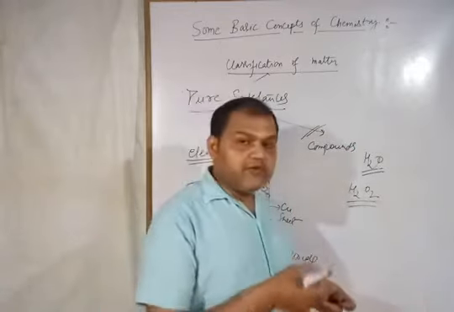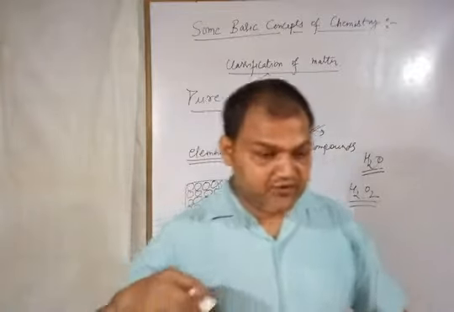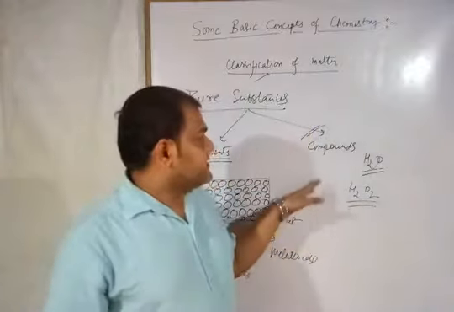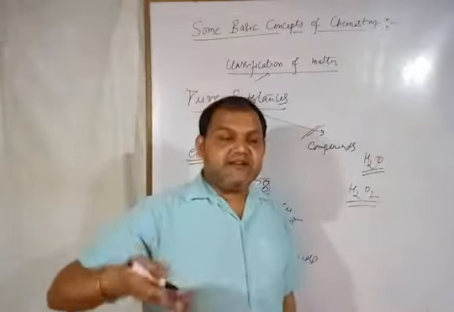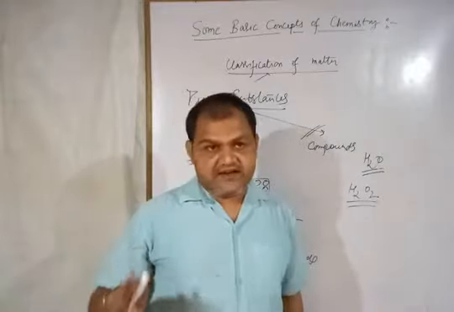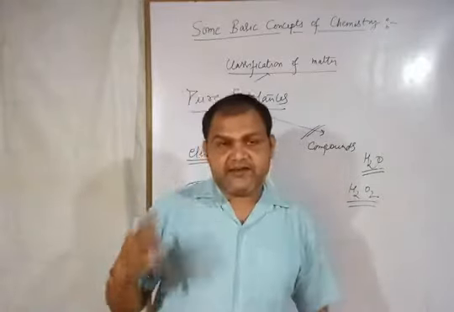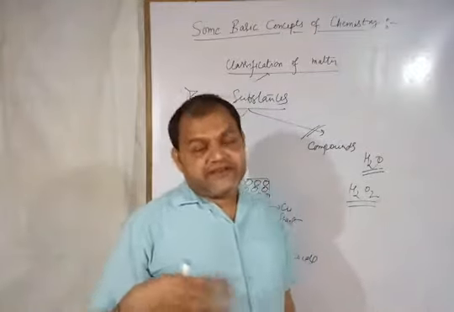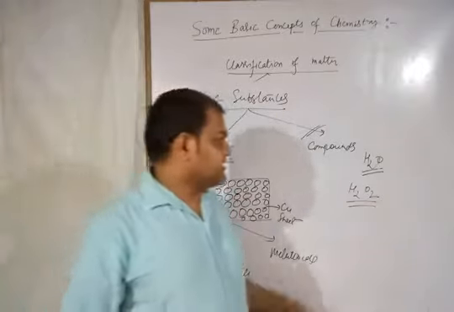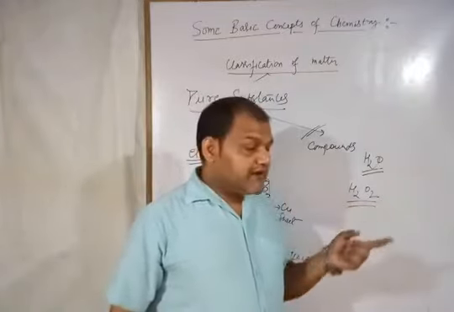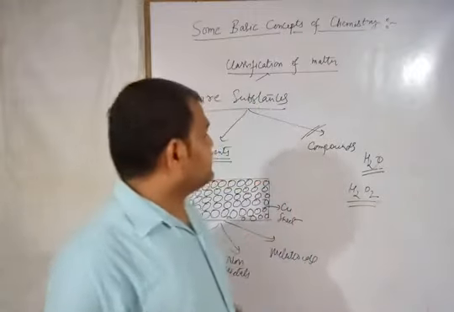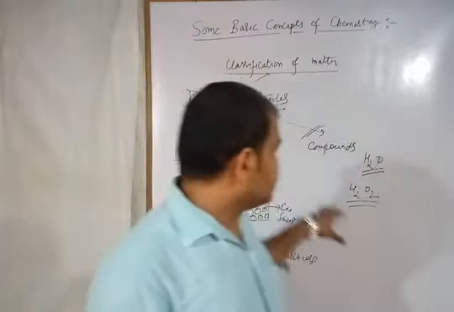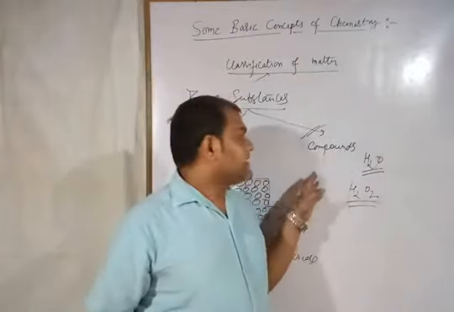So what is the compound? Compound is also a pure substance, or you can say a pure state of matter, in which there is a combination of elements in a fixed proportion. All right. And the compounds cannot be separated by simple physical techniques. There is a requirement of special techniques or chemical processes for the separation of compounds. All right. One more thing is important here about the compound. Compounds are also homogeneous. कंपाउंड भी होमोजेनस होते हैं और फिक्स्ड प्रोपोर्शन बाय मास में कंबाइंड होते हैं.